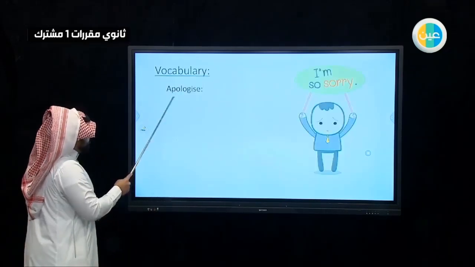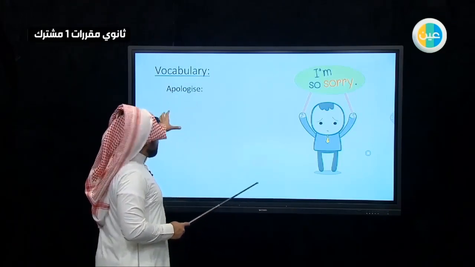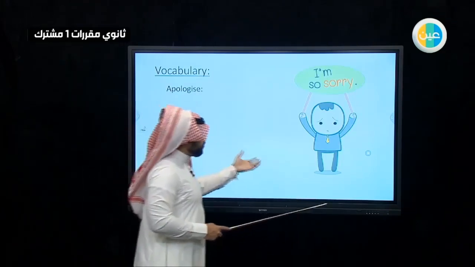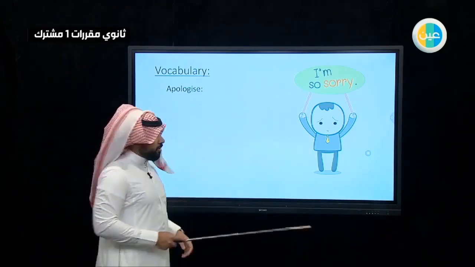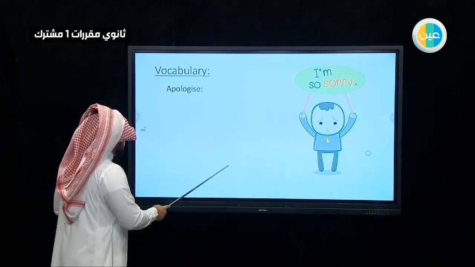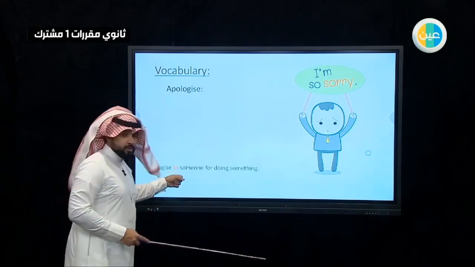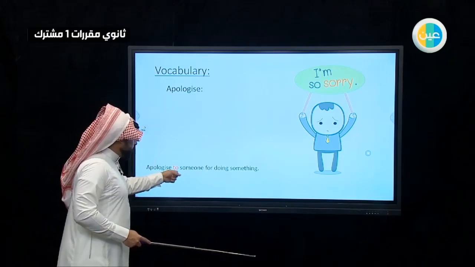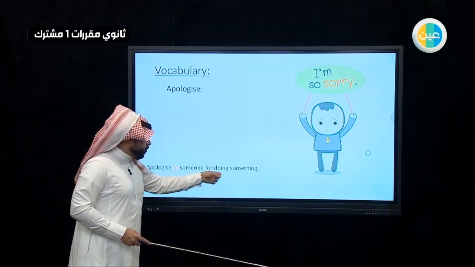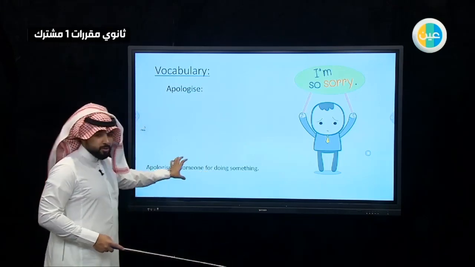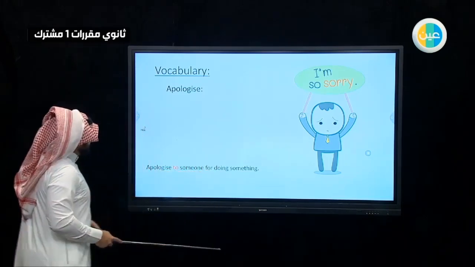The first one, apologize. This one is in your book on page number 51. So what is the meaning of apologize? It is to say I'm so sorry, I am sorry, he is sorry, and so on. Apologize comes with to as a preposition: apologize to someone for doing something. So you need to put someone here, and about something you apologize about.